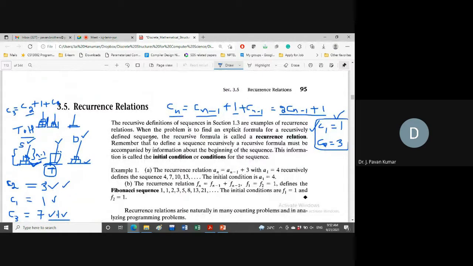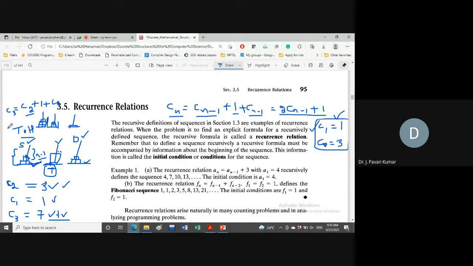What kind of problem can be solved by using recursion? What is meant by recursion? From a programming language perspective, you define a function in terms of itself, or a function that calls itself. We call it a recursive function. Similarly, whatever problem we can solve by using recursion, that problem's formula can be represented in the form of a recurrence relation.